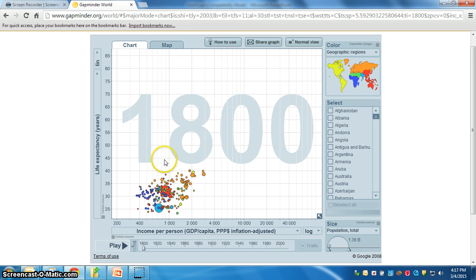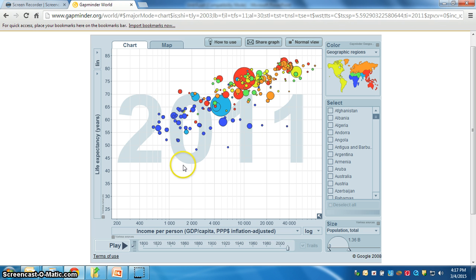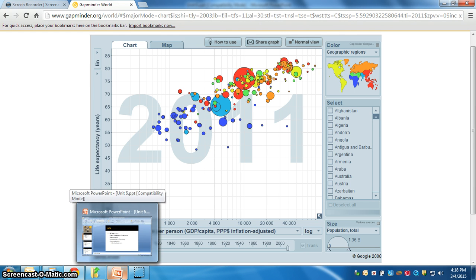Right there at 40, 43. And so this is where our world was in 1800. But then if you just zip forward just 215 years or so, this is what the world looks like. No country has a life expectancy under 45, which is, we've obviously come a very long way, and that's very encouraging to us, and we just want to continue on that trend.